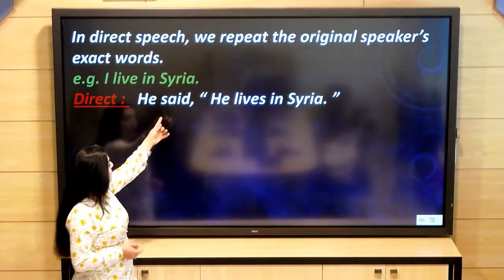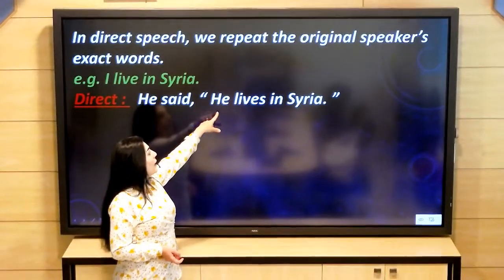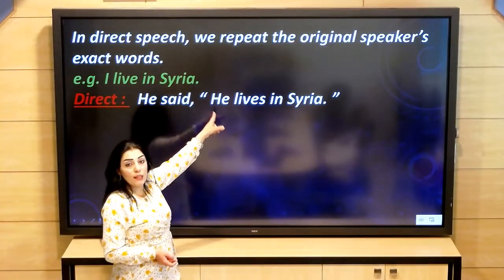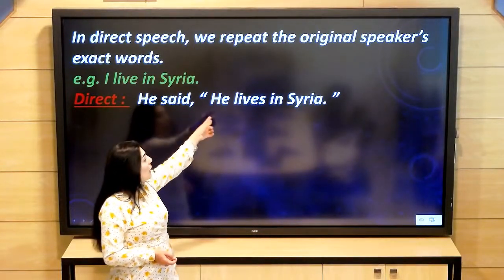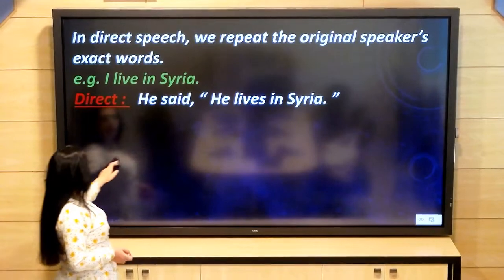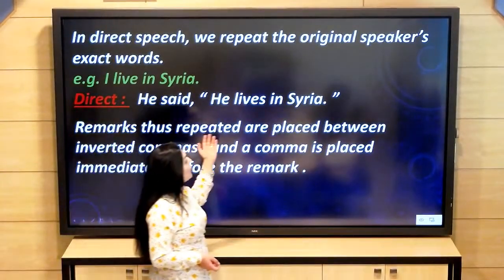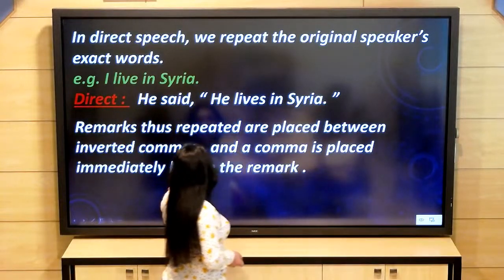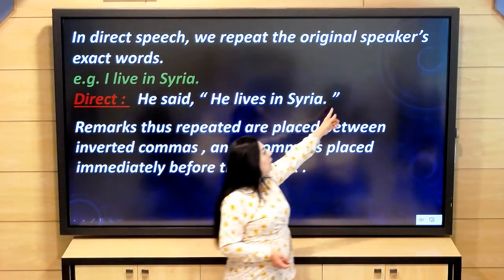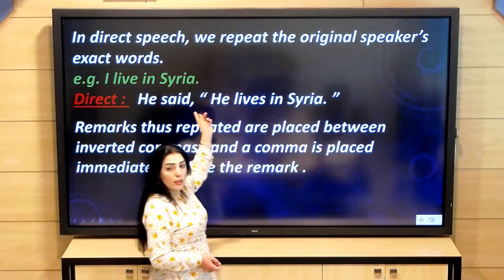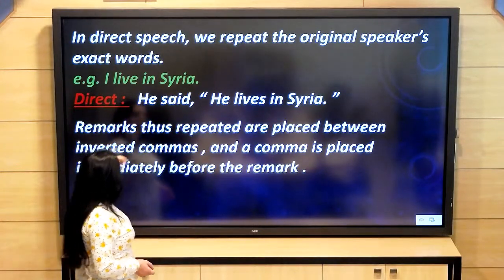Look at this. He said, comma, and the remarks, and here we have a capital letter. So after the comma, in direct speech, we have a capital letter. The remarks thus repeated are placed between inverted commas. These are called remarks, and they are put between inverted commas.